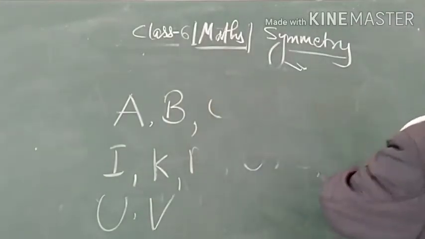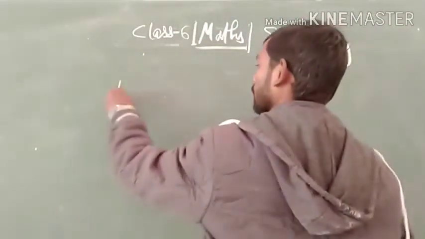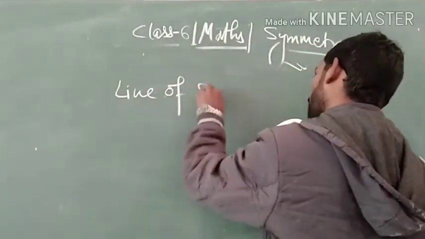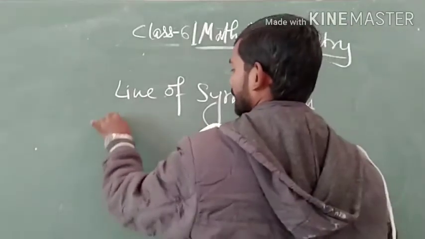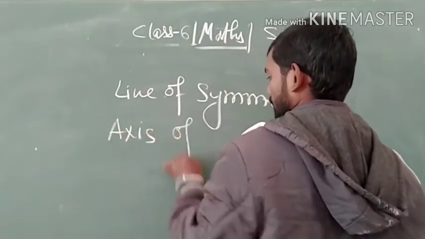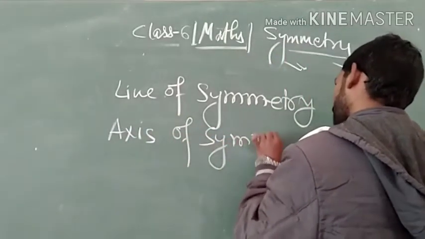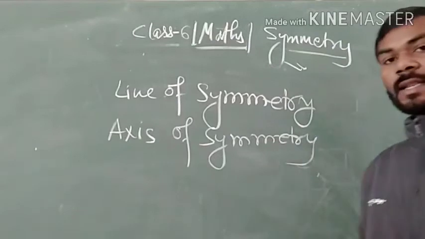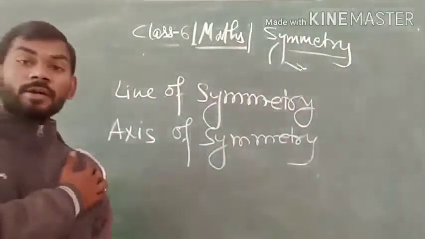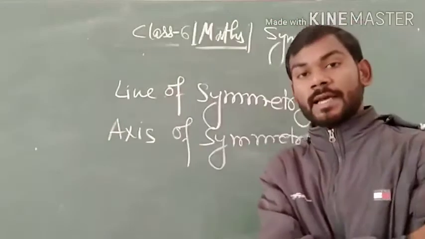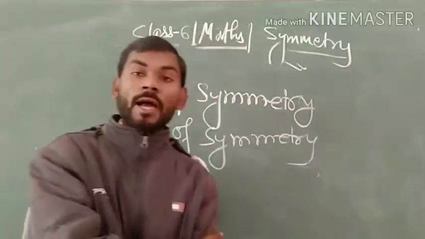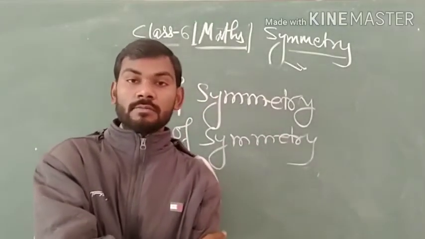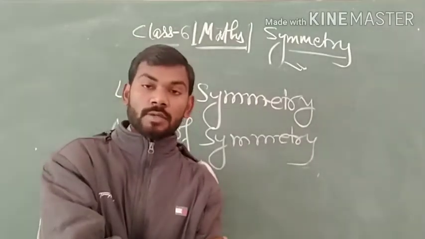The next topic is line of symmetry, or axis of symmetry. What is the line of symmetry? The line of symmetry is defined as the line which divides an object into two identical halves. Then that line is called the line of symmetry.